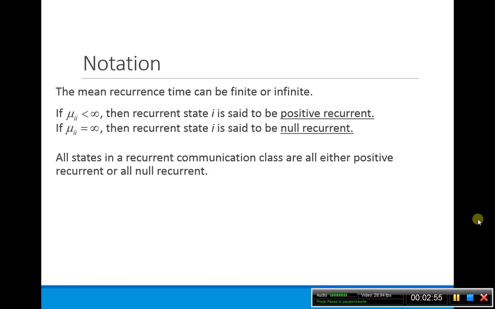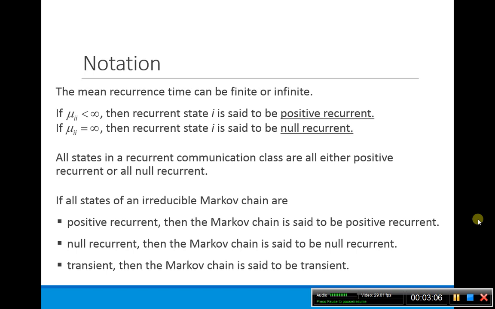And then again, as with most of the things, if different states are in the same communication class, then they're all the same. They're either all positive recurrent or all null recurrent. So we can actually define our Markov chains according to this also. So if you have an irreducible Markov chain, then the Markov chain is positive recurrent if all the states are positive recurrent. The Markov chain is null recurrent if the states are null recurrent, and if the states are transient, then the Markov chain is said to be transient.